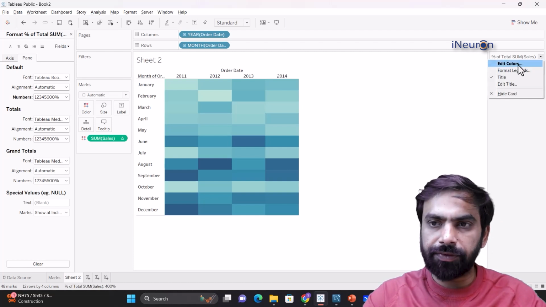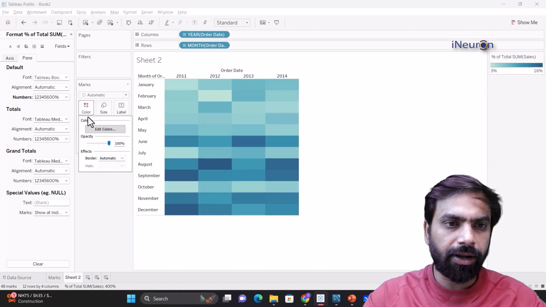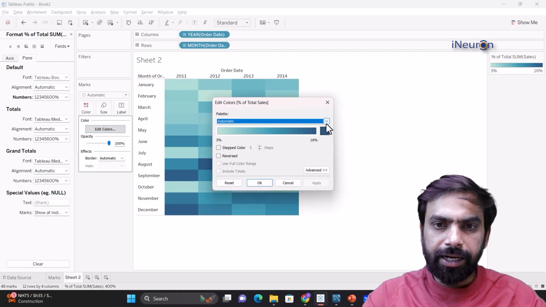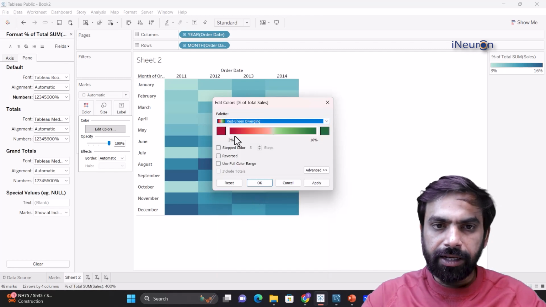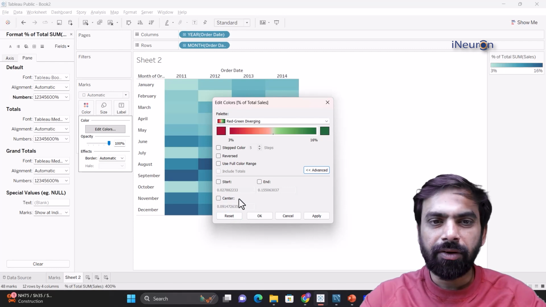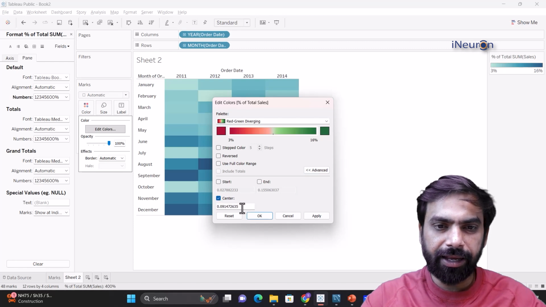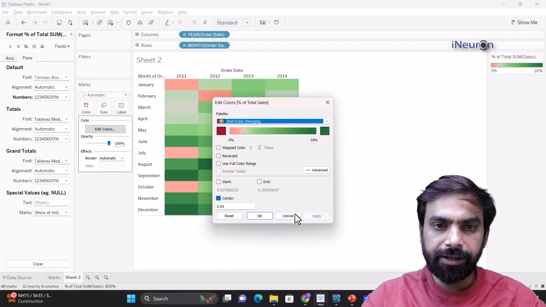Now, in fact, we can change it. Let me change these colors over here. We can do it by clicking over here on edit color. We could have also changed it by clicking on color over here and moving on to edit colors. Let me move on to what I really like, that is red and green diverging, right? 3% being dark red, and if you want to see the middle value, you can see the center value is around 9%. Perhaps we would like to change the center a bit. Instead of 9, let's make it 0.5, and if I apply it, it'll be something like this.